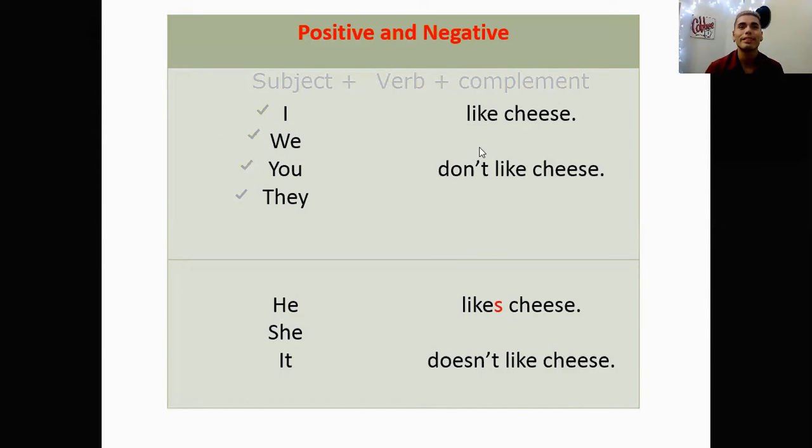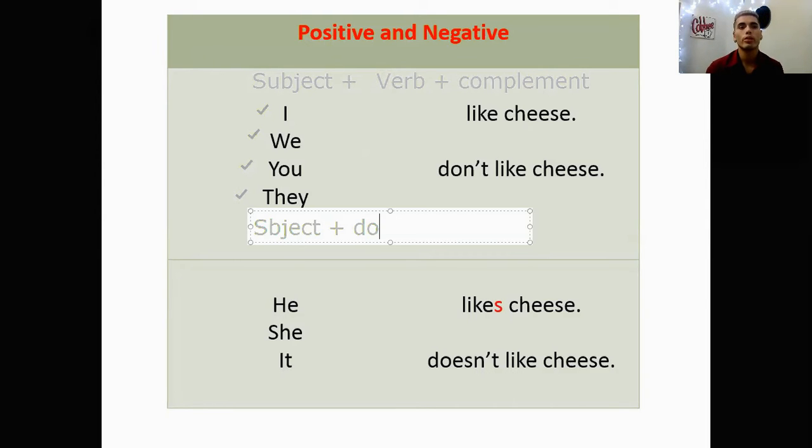So that's it. But now, what happens when the negative form arises? When we have the negative form, it's a little bit different. We use the subject, right? And in this case, we are not using the verb in the base simple form. We have to use the negative form of the verb using the auxiliary do.